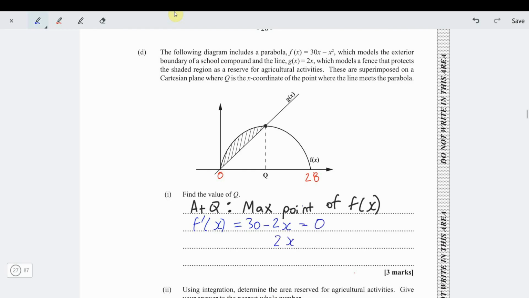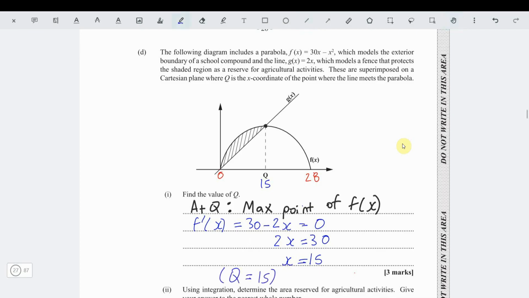So 2x equals, alright, I want to make sure I differentiated it correctly, 30 minus 2x, yes. Bring 2x there, 2x equals 30. Then divide through by 2, x equals 15. Now we're good to go. The x value at Q is 15. Now we're nice. So that's the value of Q. So in other words, Q equals 15.